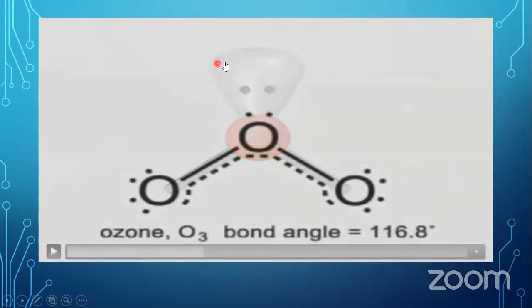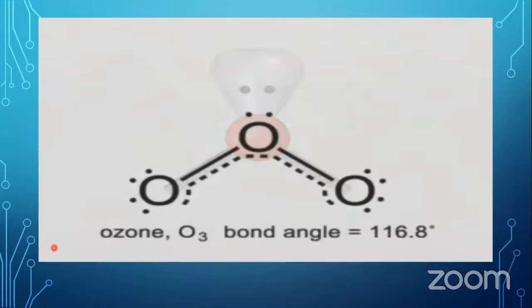And because of the high repulsion force given by the lone pair, it exerts much more repulsion force on this bonded pair, and here also they give much more repulsion force on the bonded pair. So that is why the angle gets smaller than the typical 120. Because of the high repulsion force given by the lone pair, the angle becomes a little bit lower than 120. And the other thing here is that you have to come out with the value.